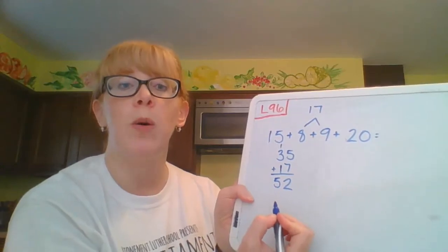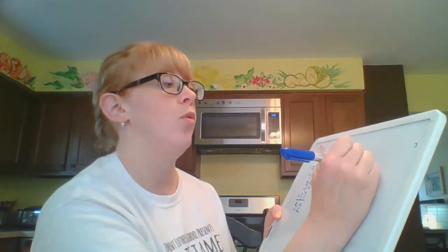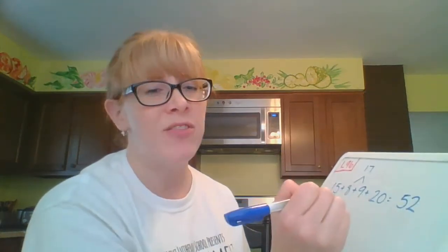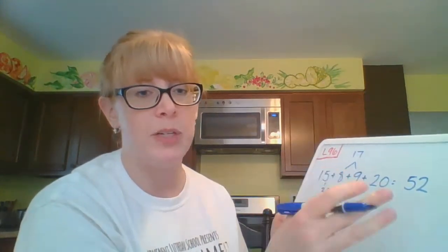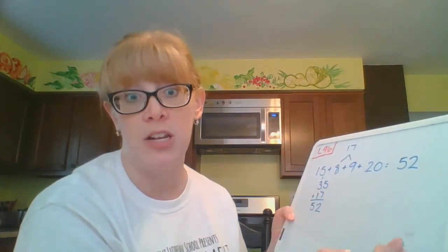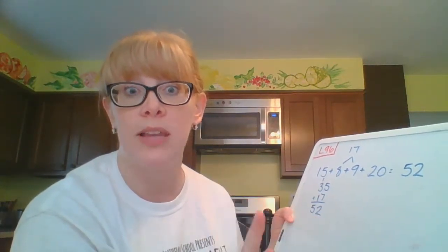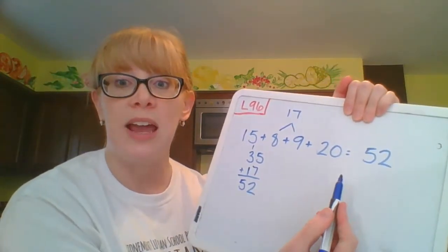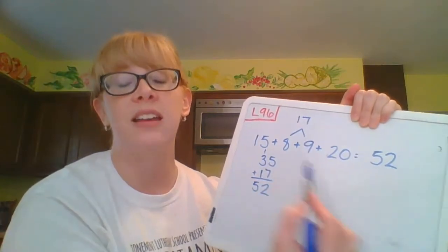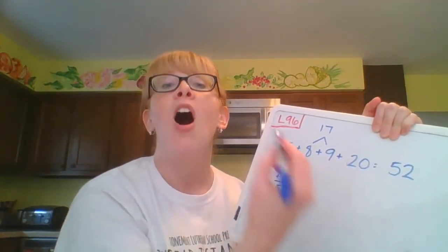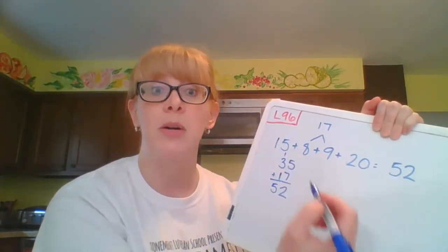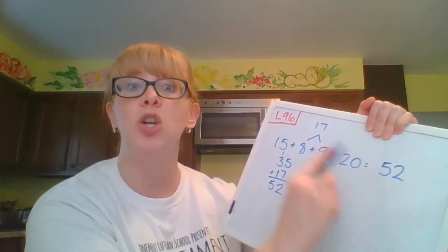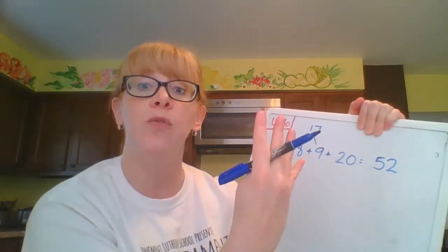1 plus 3 plus 1 is 5. So 52 pints. Now, a good rule of thumb to try to remember with averages is your average is going to be somewhere between the lowest and the highest number in your data set. And we'll talk about that more in lesson 97. But I would not want to guess that 52 is an average, because that's nowhere near any of these numbers. That's my sum of all of the numbers in my data set. So 52 is how many total pints she had between those 4 buckets.